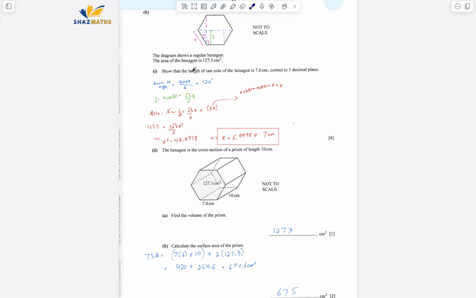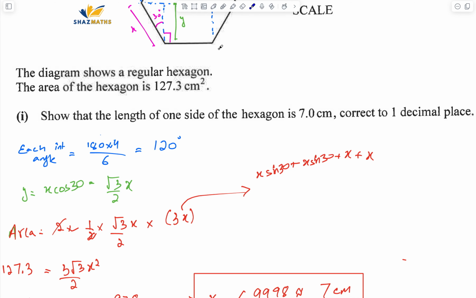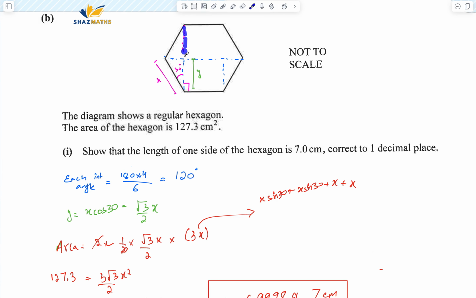Now see, each interior angle of the hexagon is 180 times n minus 2, that is 6 minus 2 is 4, and then over 6. I calculated it, and that is 120. If you see the drawing, let me zoom it in for you so that it makes a bit more sense. Here you go. So I know each interior angle is 120 degrees, the whole angle. How is that formed? Because it's a regular hexagon, I've just divided it into triangles and then split it up to form trapeziums as well.